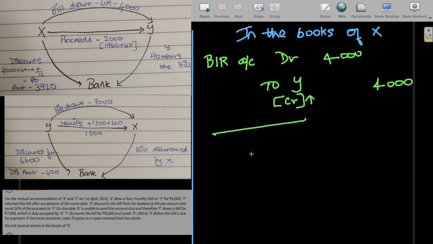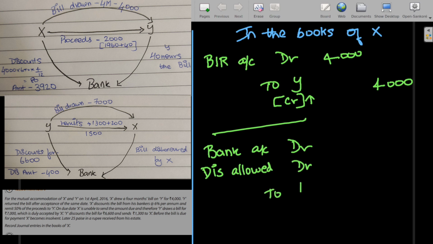Now X has discounted the bill from the bank at 6%. So when X has discounted the bill, he receives some amount which you will debit as bank. So here bank account debit, and he also bears a discount, so discount allowed account debit to bills receivable.